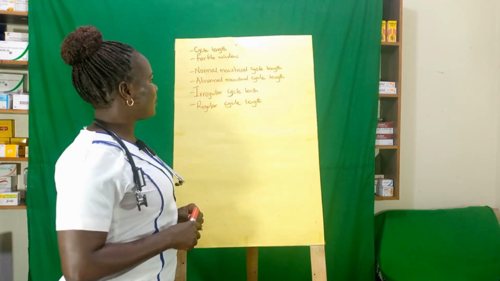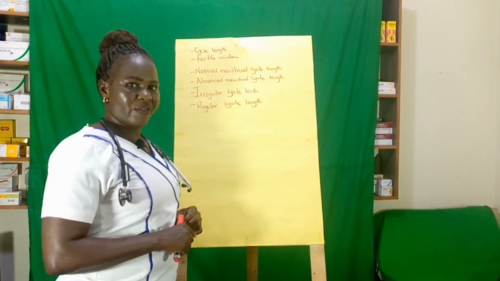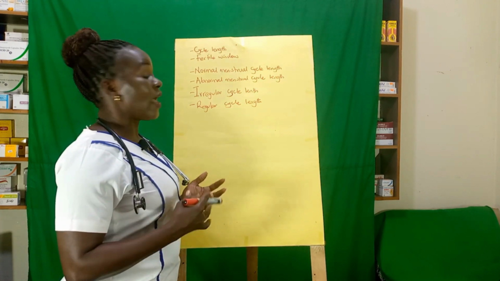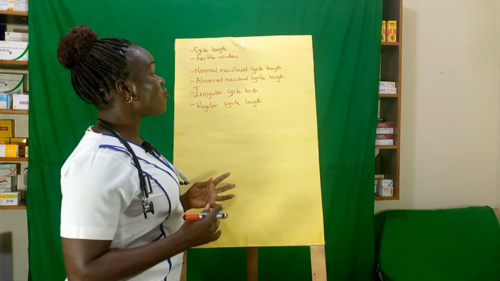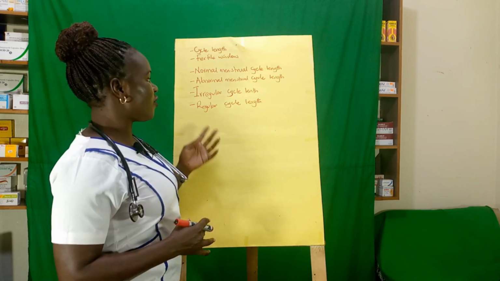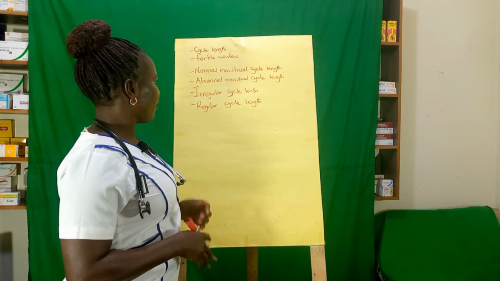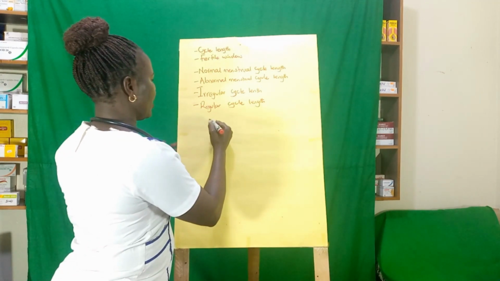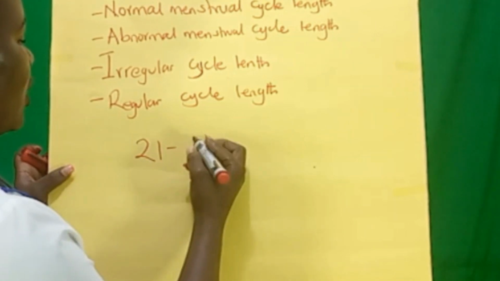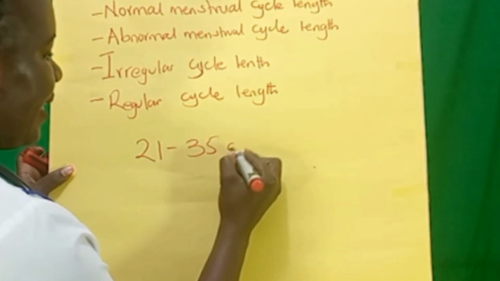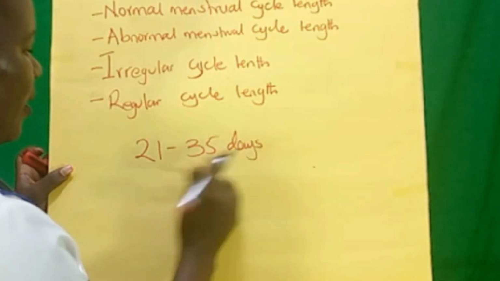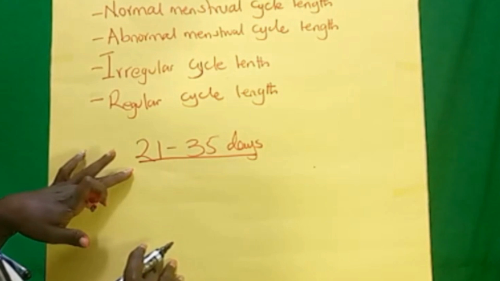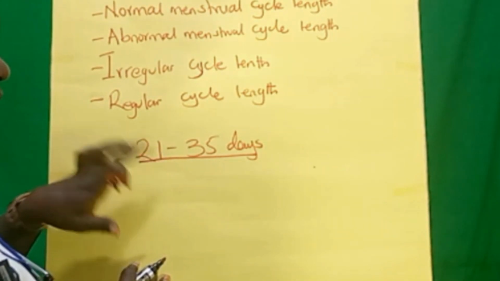The next one is normal cycle length. Under cycle length, we have the normal cycle length, the abnormal cycle length, the irregular cycle length, and the regular cycle length. The normal cycle length of a lady is always between 21 to 35 days.